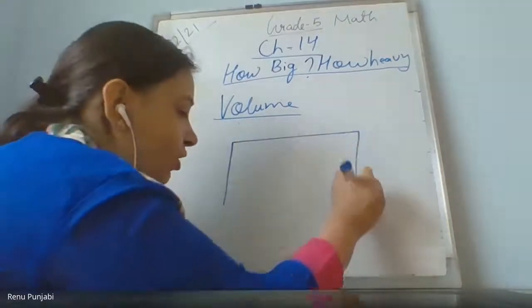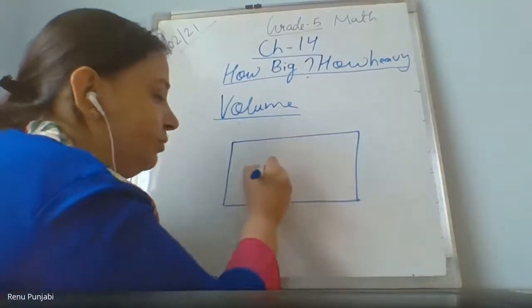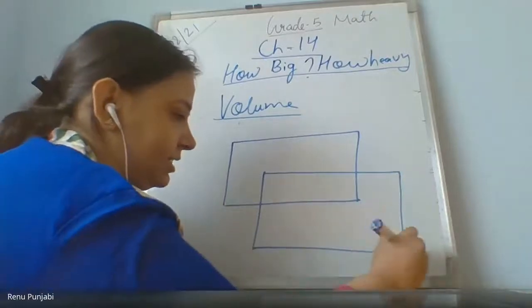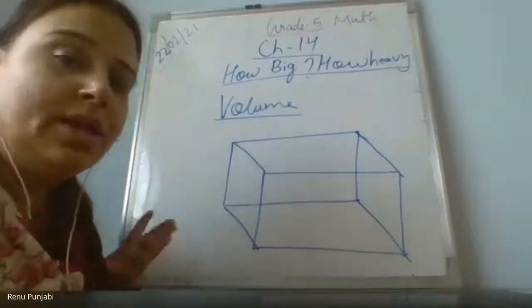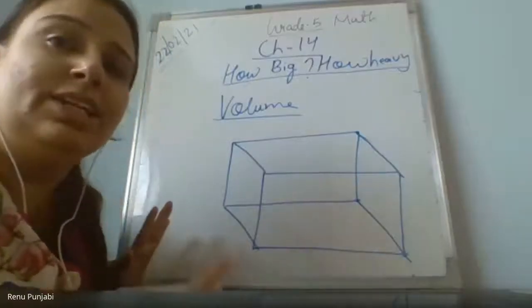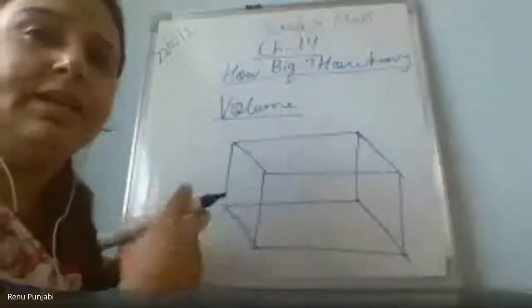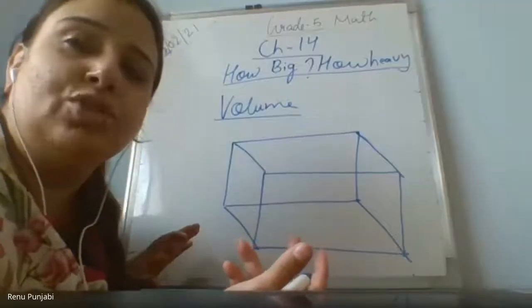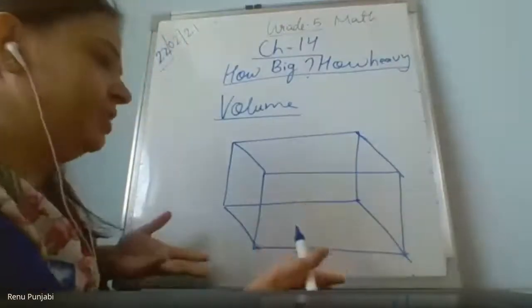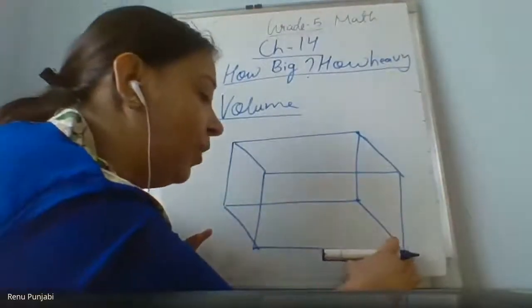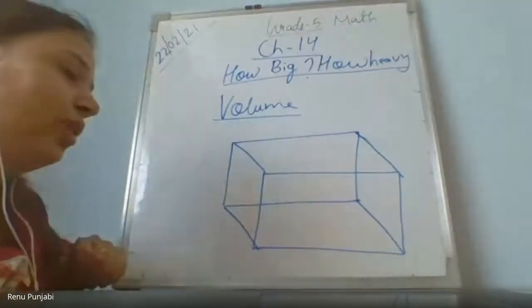Now, I will draw one shape. Please tell me which shape this is. This is a cuboid. I have one box which is in cuboid shape. Any box, ice cream box, or pastry box, but it is in cuboid shape, not in cube shape.